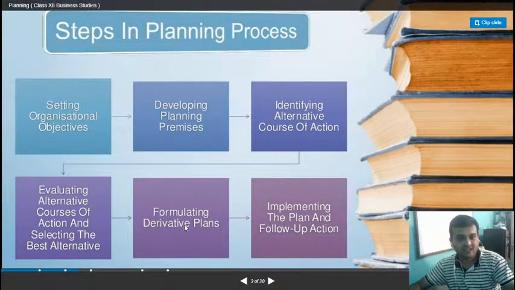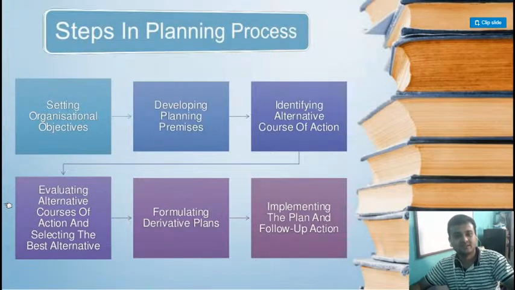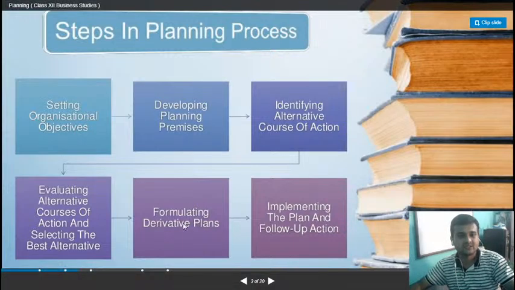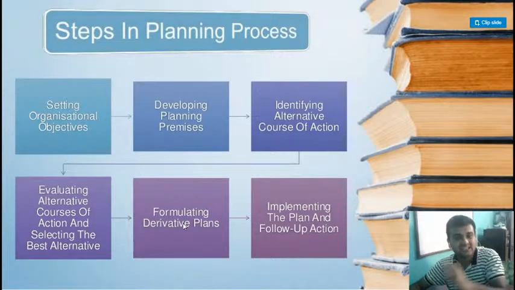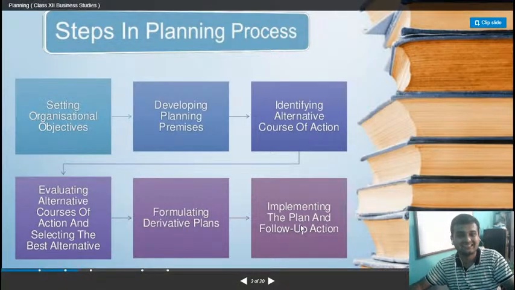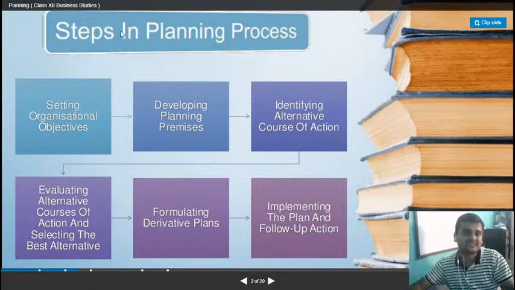Okay. Next, once I have decided that yes, I'll choose this course of action for reaching my goals, then what I'll do is implement. Understood? I will start working on that plan, and the last is implementation of the plan and follow up action. So this is the basic process of planning.